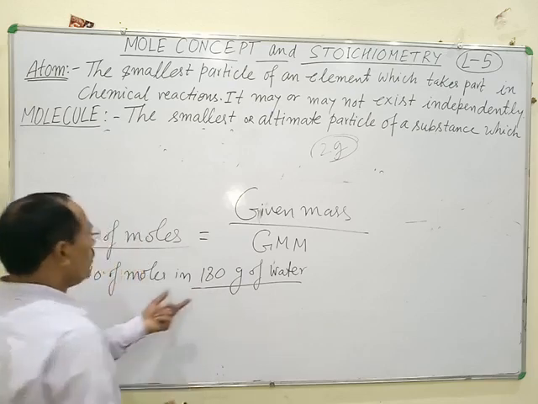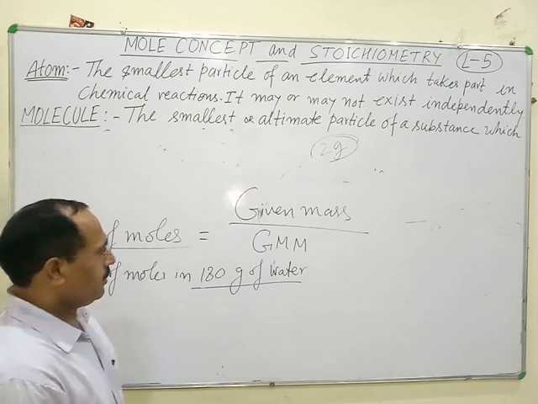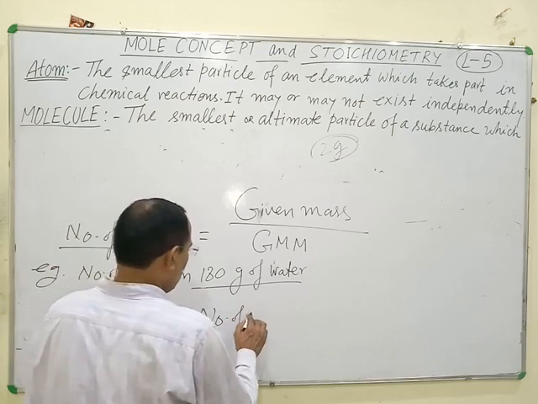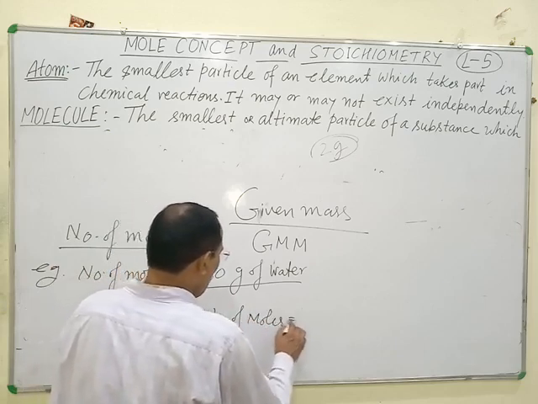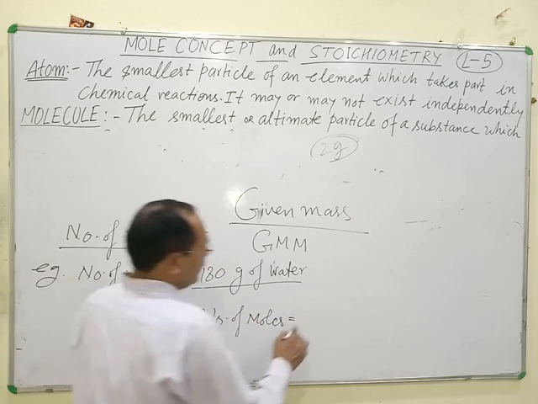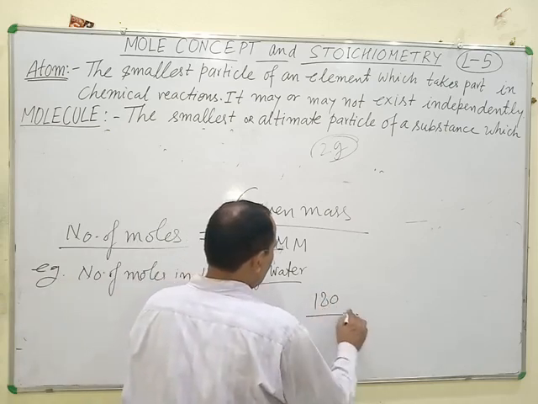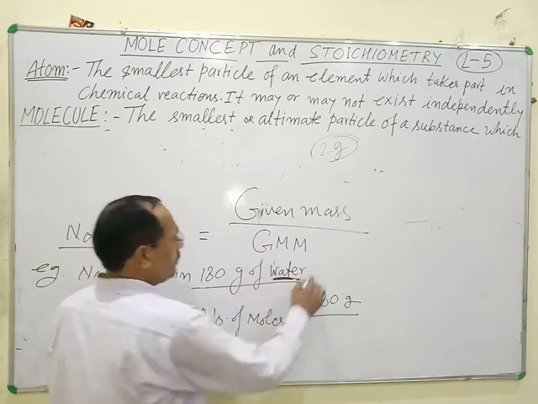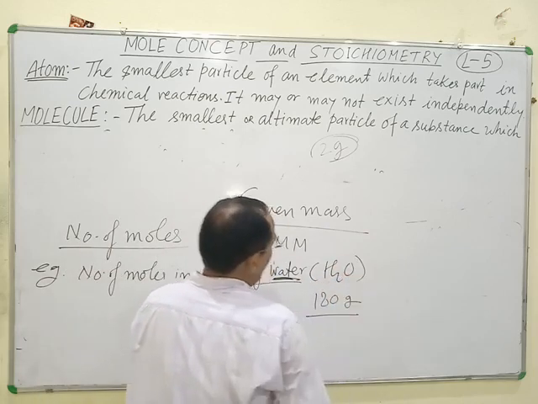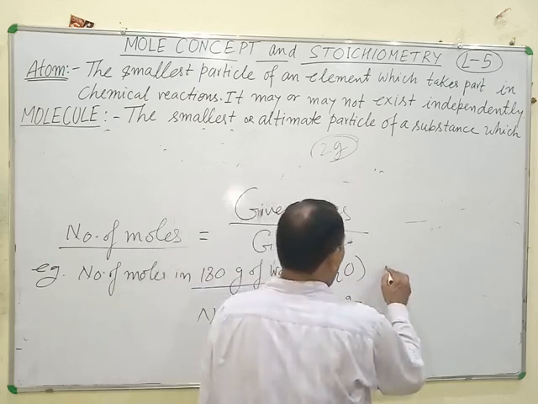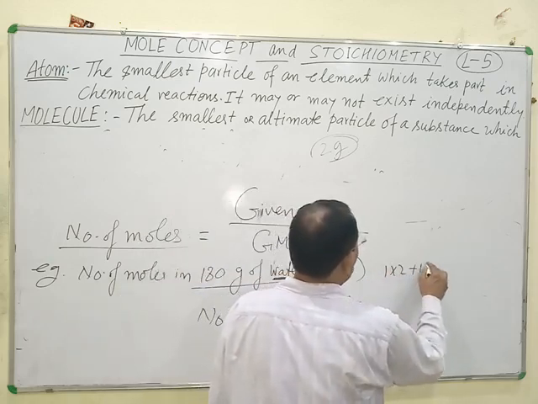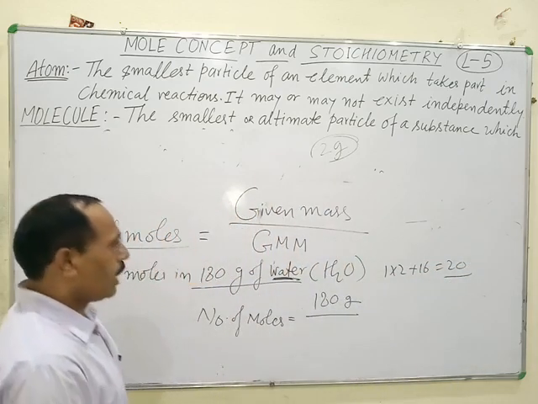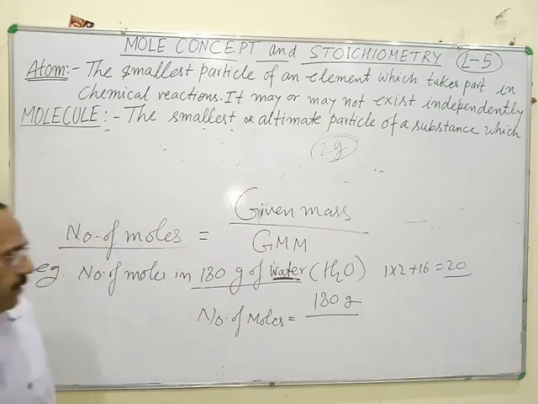Number of moles is equal to given mass, 180 grams, and gram molecular mass of water. H2O: atomic mass of hydrogen is 1 into 2 plus 16, equal to 18. This is the gram molecular mass, that is GMM, of water.